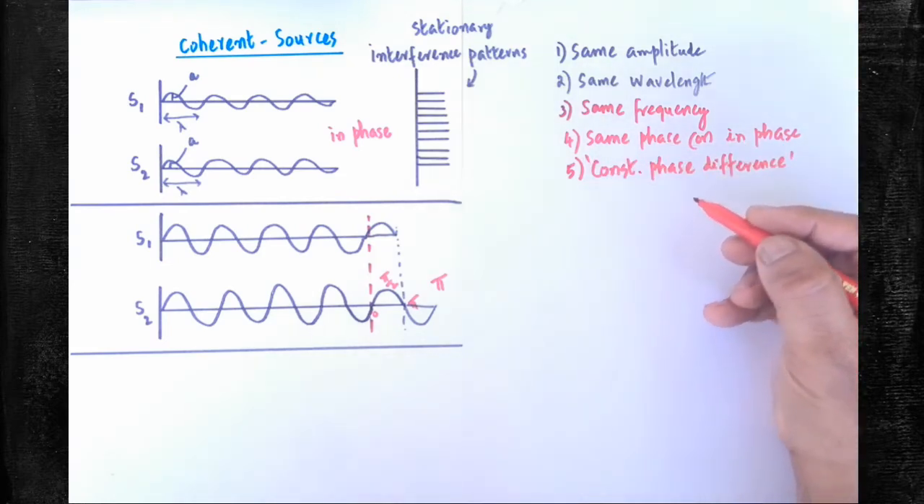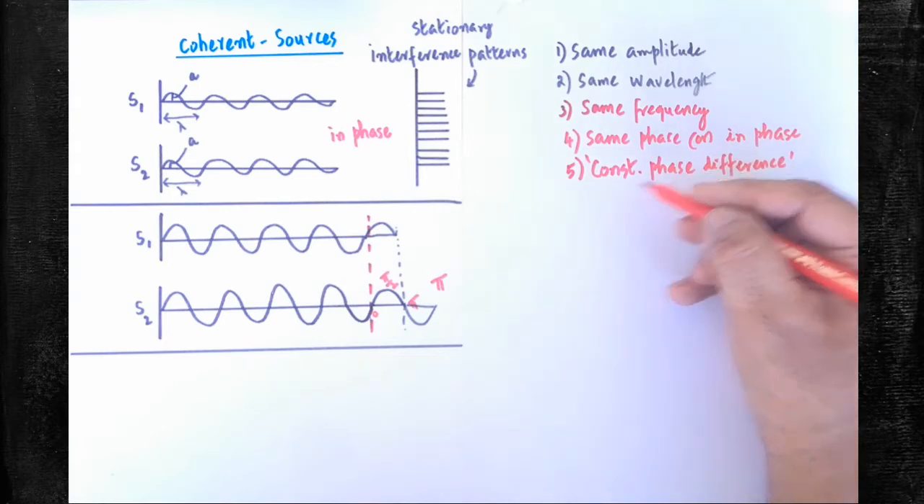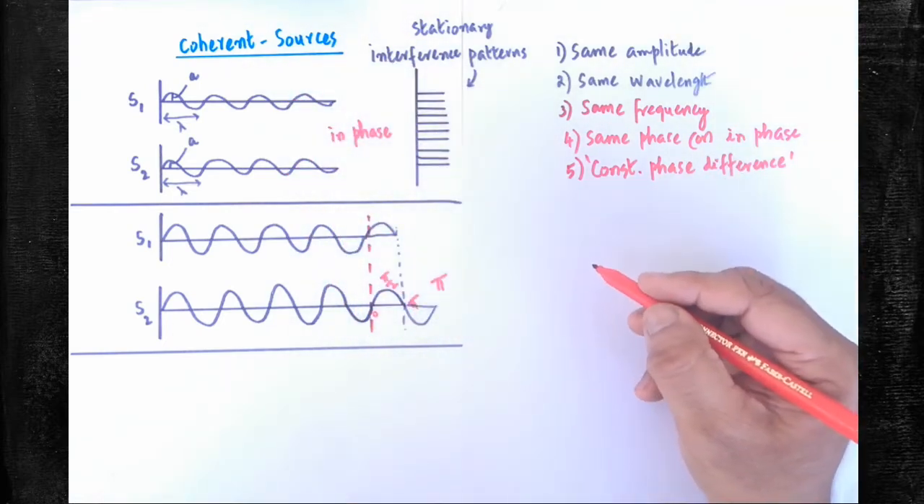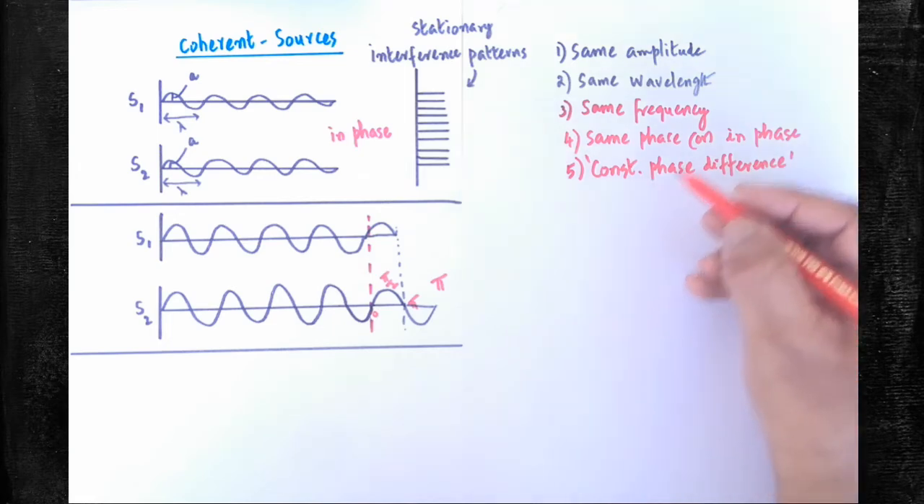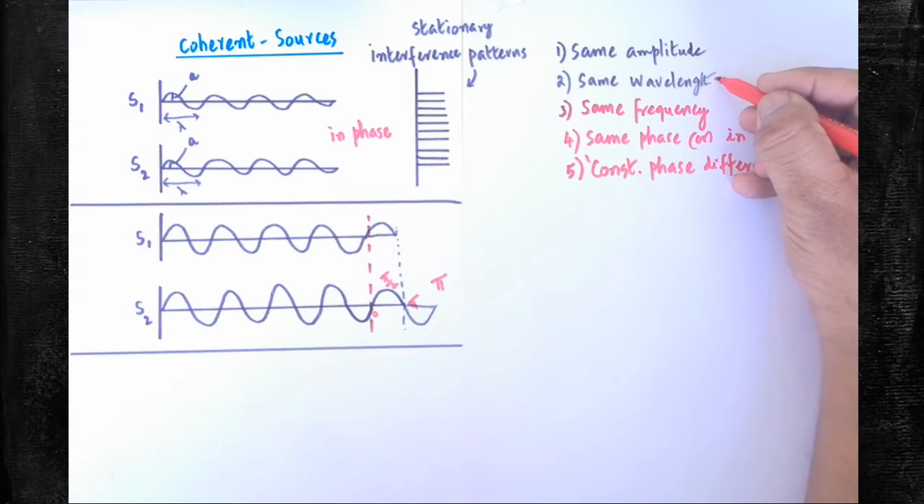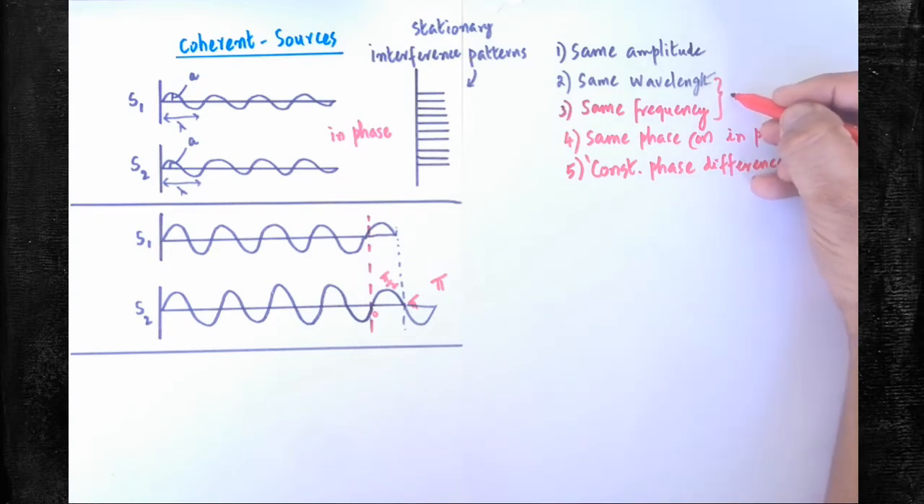If all the conditions are satisfied, both the two sources are said to be coherent sources. Here both the two waves are having same wavelength and same frequency. It shows that both the sources are emitting the same kind of color.